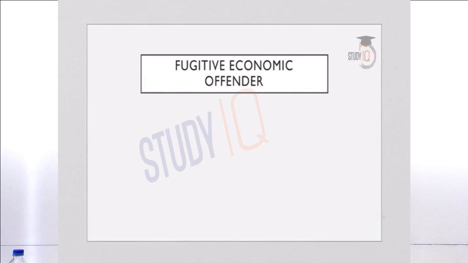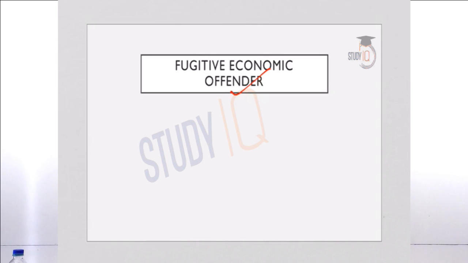So let us start. The first topic that we will cover in this lecture is fugitive economic offender. If we look at the current affair, Vijay Mallya has become the first person to be declared a fugitive economic offender under the Fugitive Economic Offenders Act. After he has been declared a fugitive offender, the investigating agency can confiscate properties of Mallya which are not directly related to the cases against him. Now let us look at what the Fugitive Economic Offenders Act is and who is a fugitive economic offender.